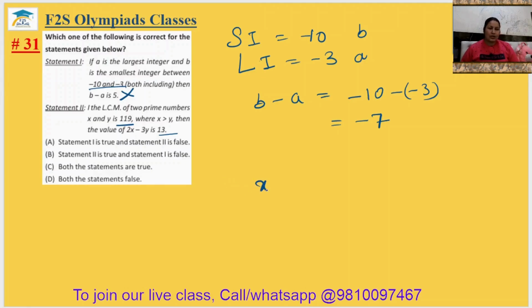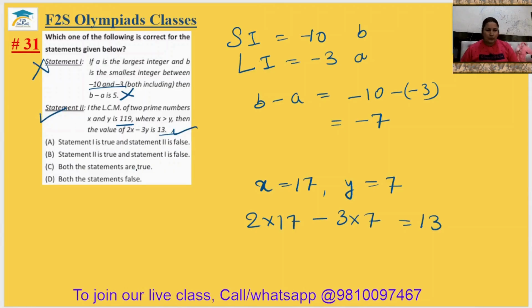So x may be your 17 and y may be your 7, because 17 sevens are 119. So 2x, meaning 2 multiplied by 17 minus 3 multiplied by 7 will be equal to 13. Yes, it is correct. It means statement 2 is correct, statement 1 is false. It is in the option number B. So 31 answer is option B.